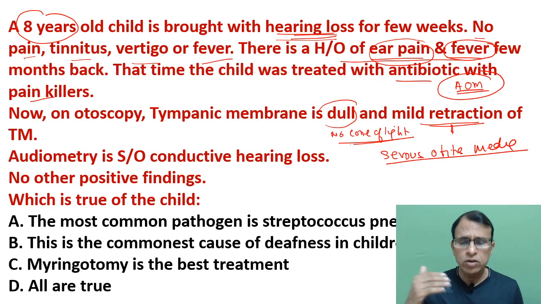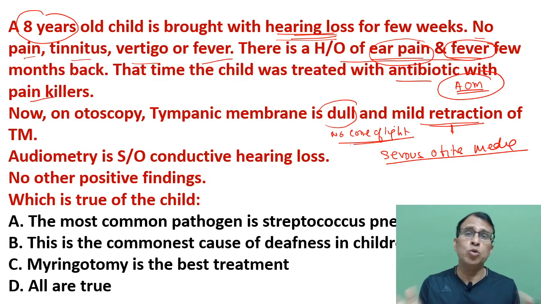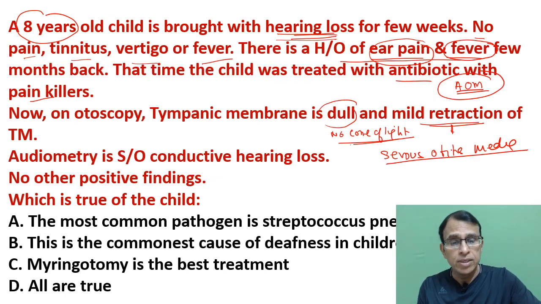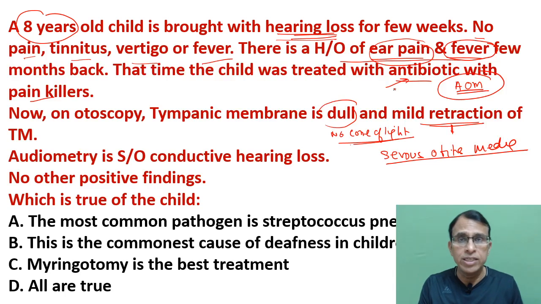And this is a very, very common sequel: people who have acute otitis media and don't get treated completely or properly, in other words, when the eustachian tube is not opened with nasal decongestion, then afterwards, a few months later, they develop serous otitis media. The sterile fluid collects. It is sterile because antibiotic was given, so the pathogen got killed, and the fluid remains in the middle ear. Now the condition is called serous otitis media, and a typical finding is a retracted tympanic membrane.